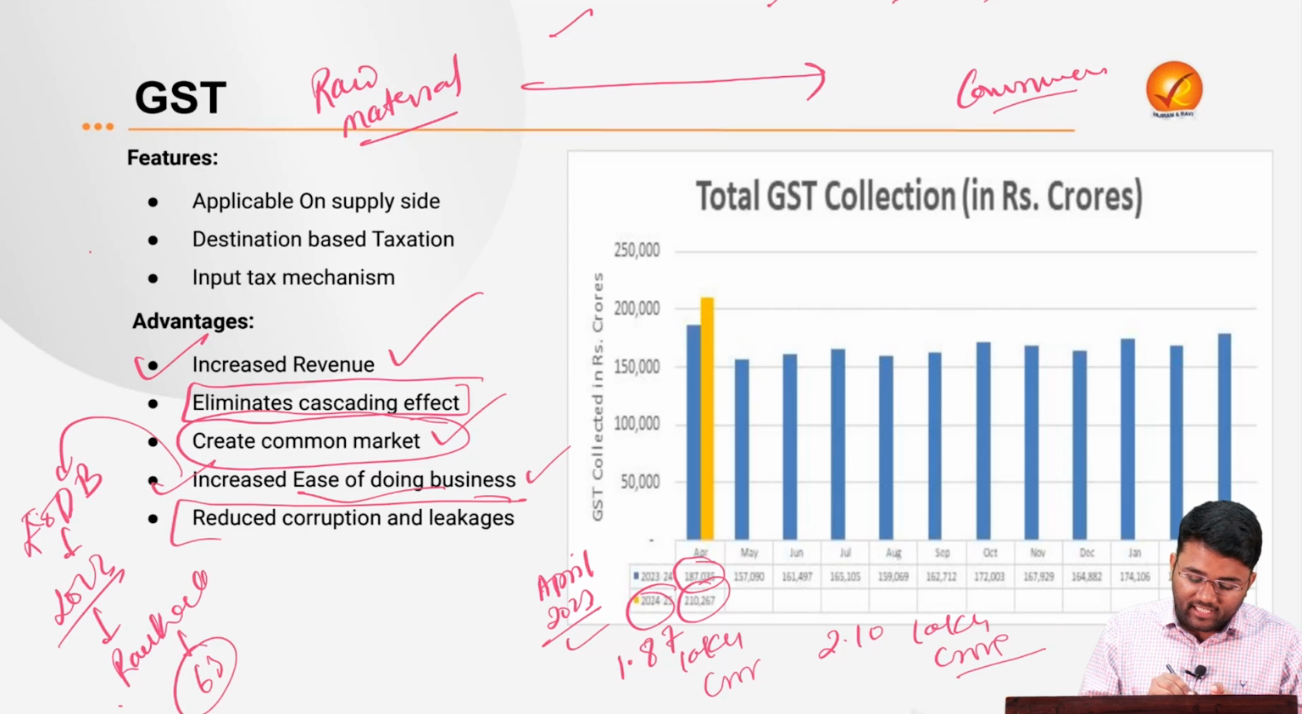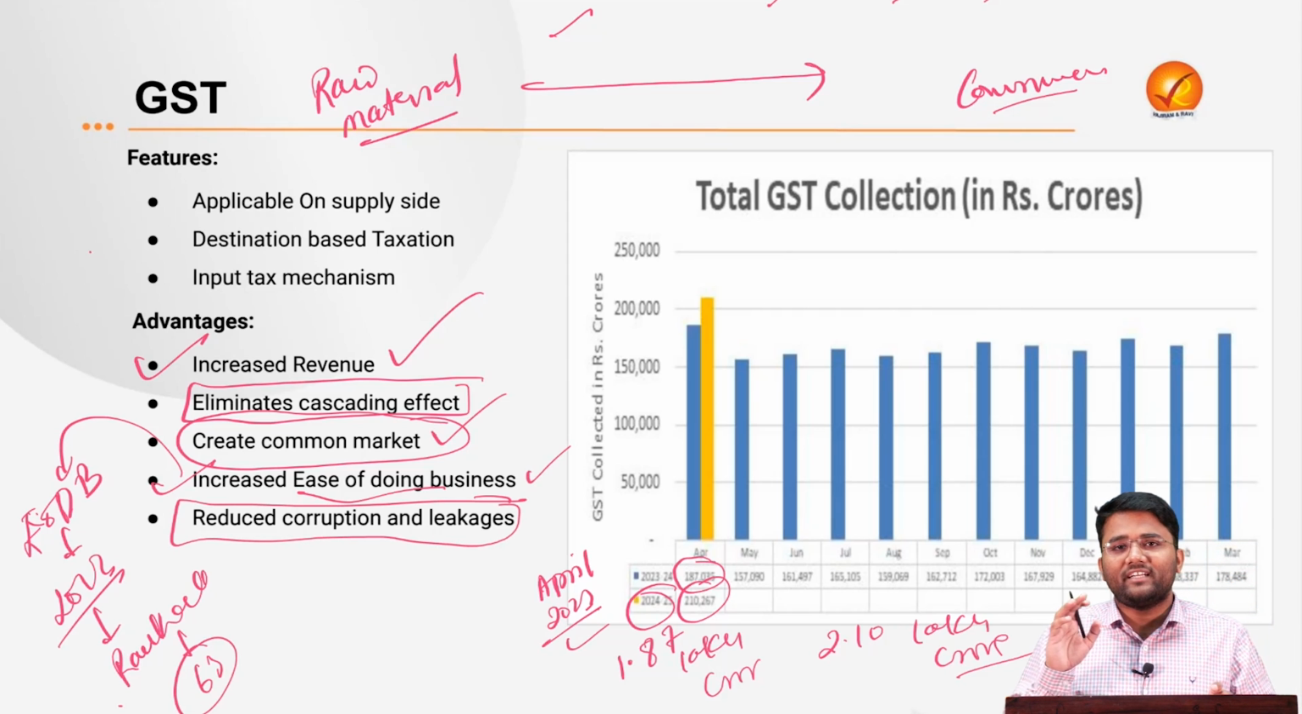Apart from this, it has also helped in reducing corruption and leakages that were earlier due to different tax regimes. A lot of taxes were imposed, so it was very difficult for a particular company to ensure proper tax compliance. That led to various corruption and leakages, and loss of revenue to the government. After the coming of GST, all these issues have been catered to.